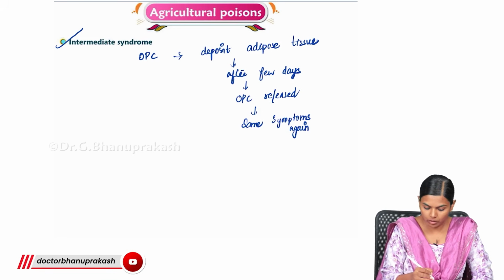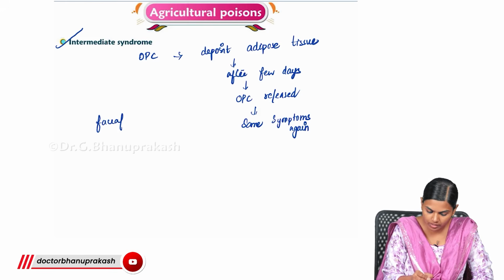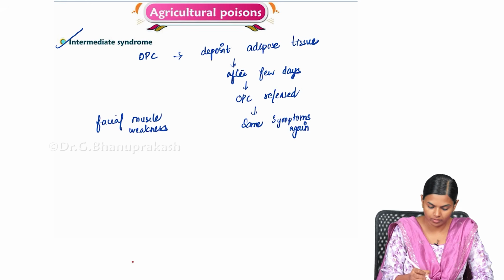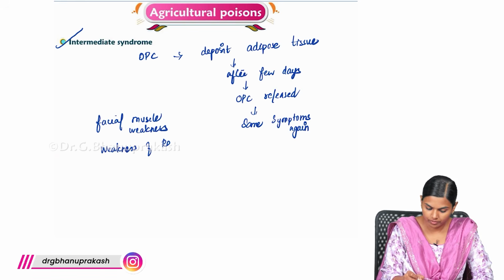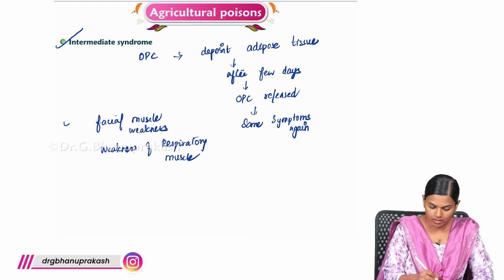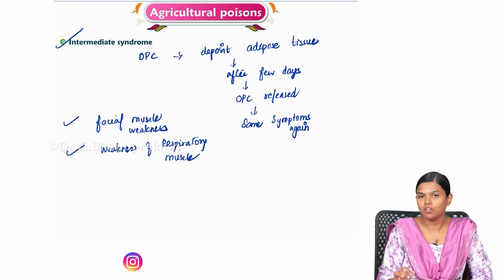And here you will be getting facial muscle weakness. Weakness of respiratory muscle. This is the main modality of presentation.